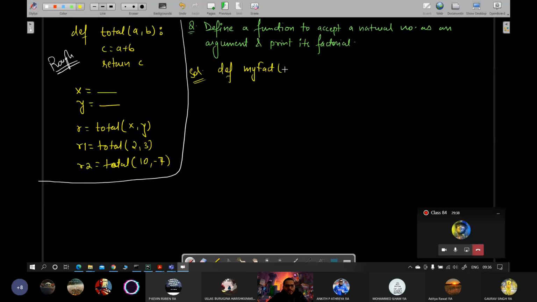So you can write one number n, that will be a natural number। उसके बाद क्या करोगे, फैक्टोरियल का वैल्यू क्या हो जाता है, f equals to 1